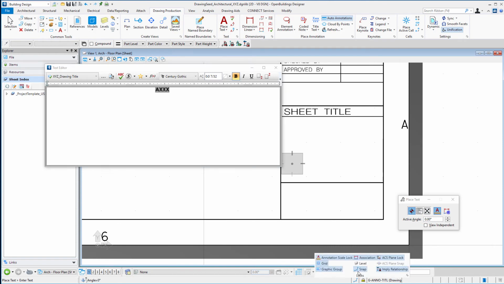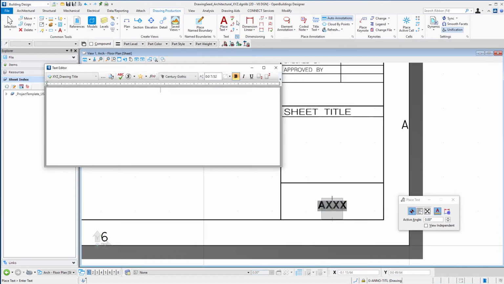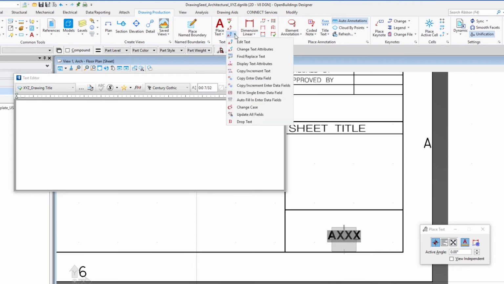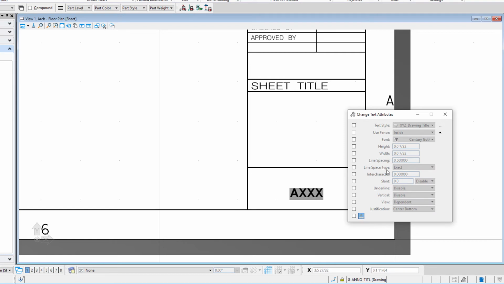I'm going to actually turn off that grid lock that I had turned on. So I want it centered there. Of course, if I use the O to reset the origin of the AccuDraw, then I can bring this down maybe 3/4 of an inch. Now, if I'd like that text a little bigger than what's shown there, I can always just use change text attributes and open this up. And rather than change the style, all I need to change is the height and the width. So maybe instead of 7/32, I want 3/8.